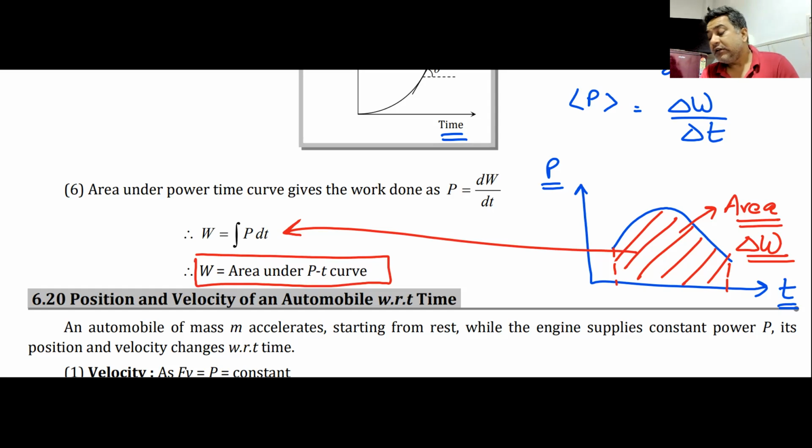So, the slope of work time graph gives me power. If I reverse it, the area under the power time graph will give me work done. Can I have some reason that we understand this? I'll give you 2 minutes to write this, and we'll finish off the class when you have written this.